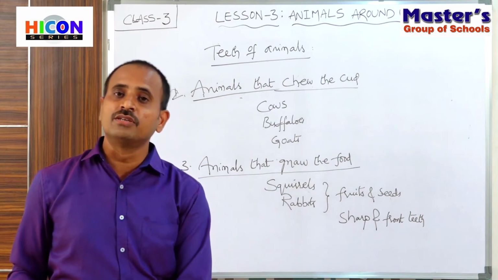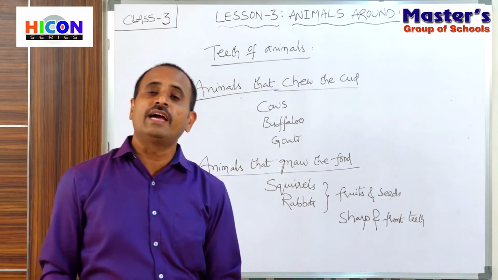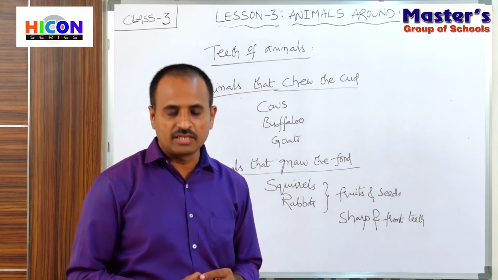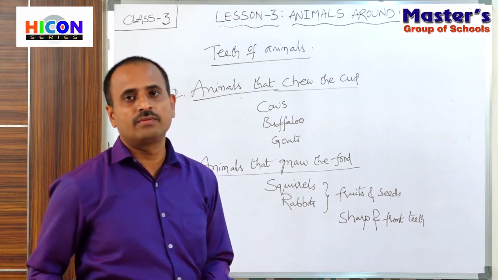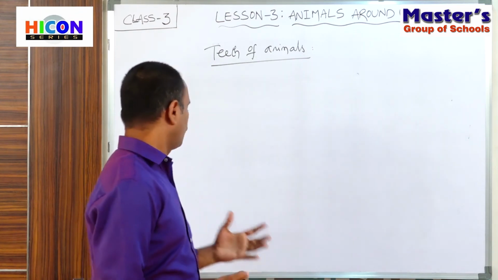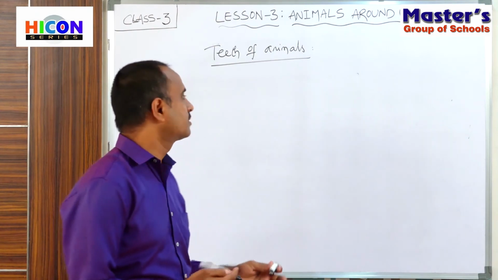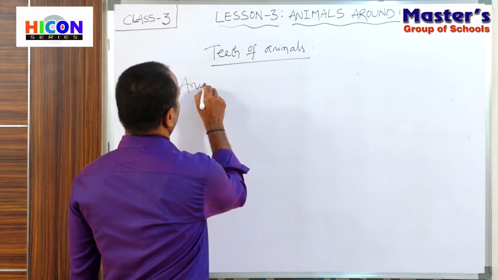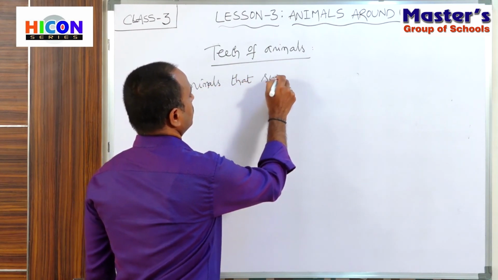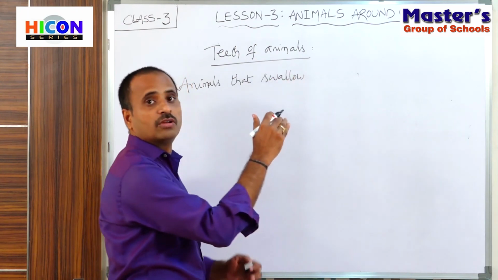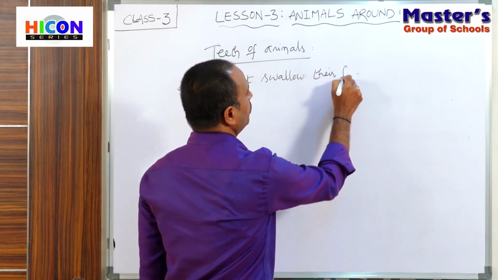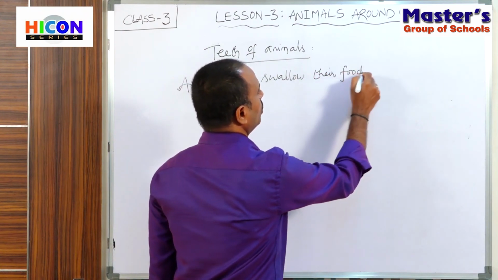And see the next type of animals, that is the animals which swallow their food whole. Children, the next type of animals, the fifth type, are animals that swallow their food whole at a time.